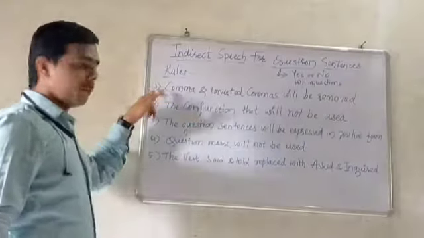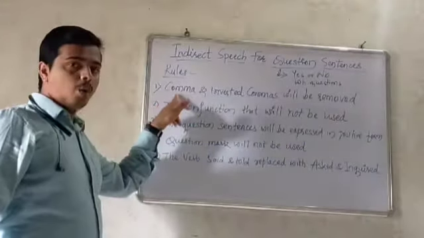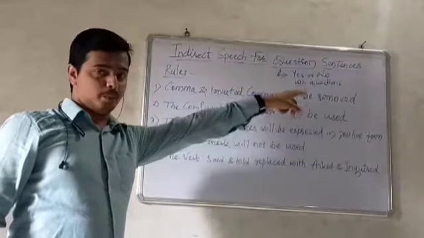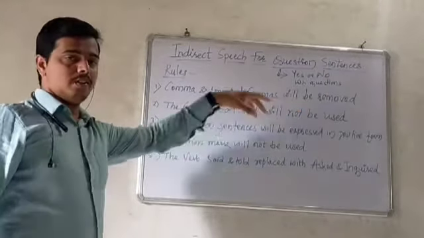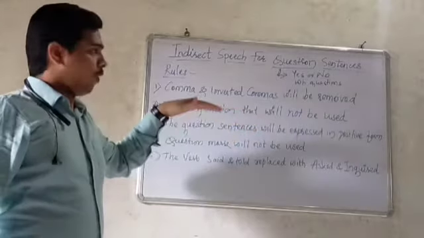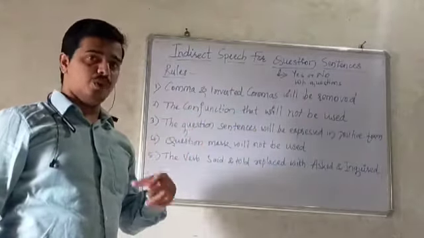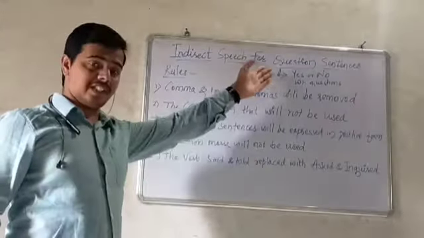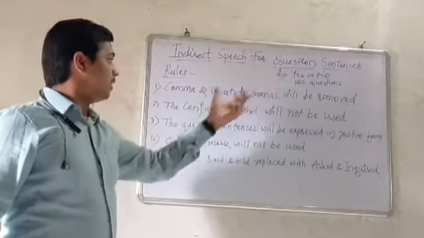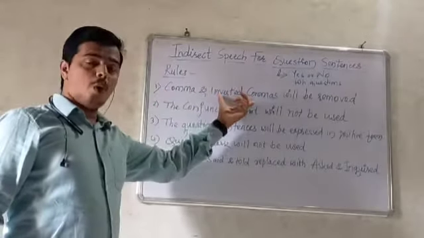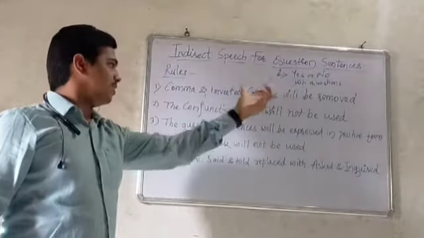So rule number 1 says commas and inverted commas will be removed. Here, when converting or changing direct speech into indirect speech in question sentences, you need to remove the commas and inverted commas in indirect speech.